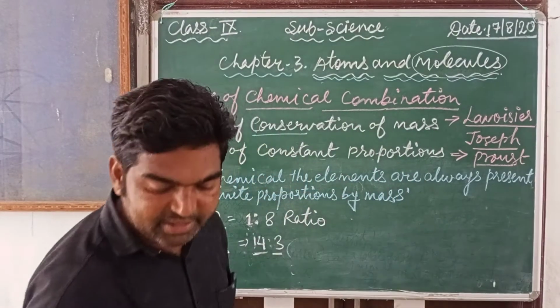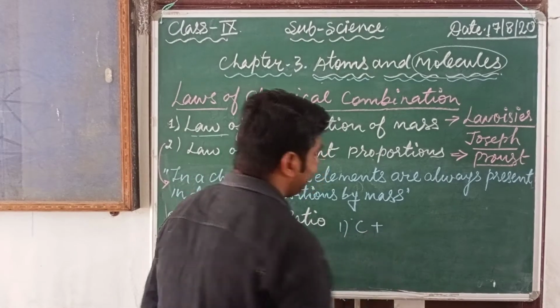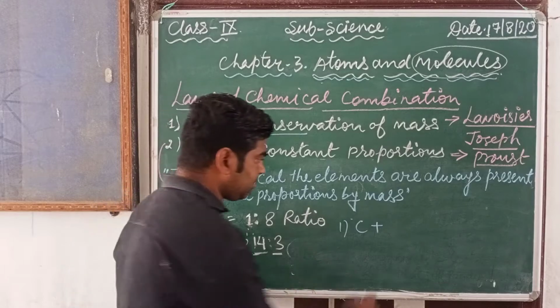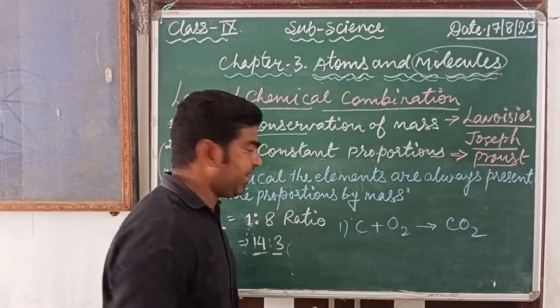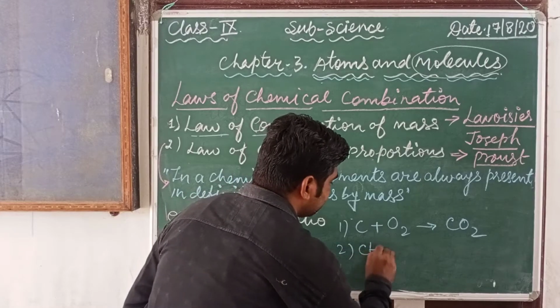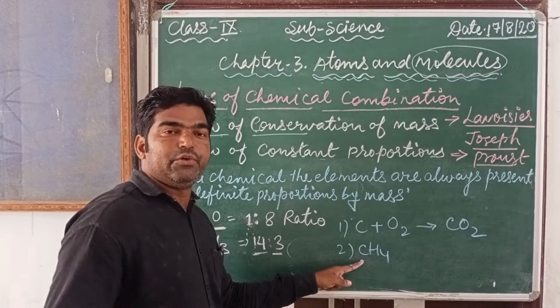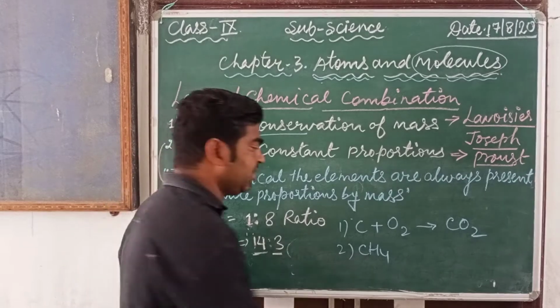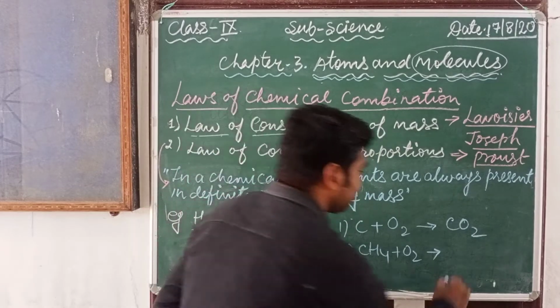First, when carbon reacts with oxygen, it simply forms CO2. Second, methane, CH4, is a compound, a fuel. When it burns, it reacts with the oxygen, and it also forms water.